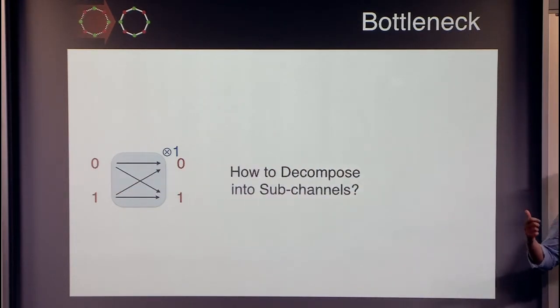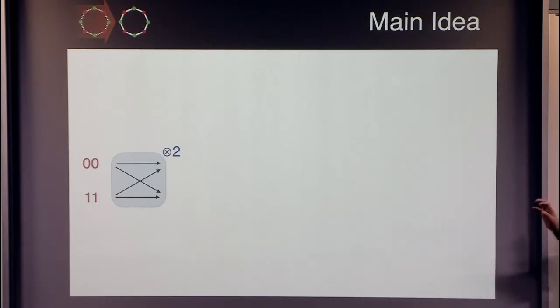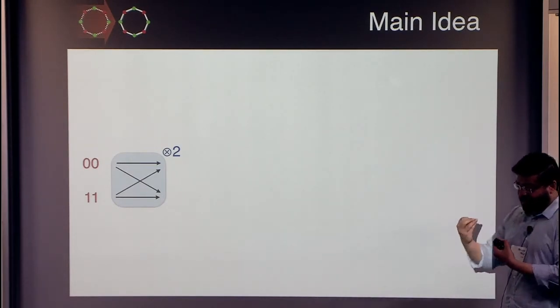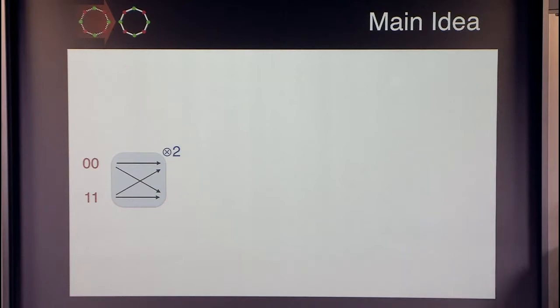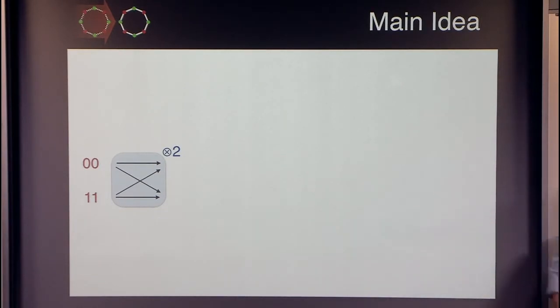So our main idea is that instead of encoding the message 0 with the bit 0 and the message 1 with the bit 1, we use the following trick. We are going to encode the message 0 with, say, 2 repetitions of 0, and the message 1 using 1, 1.